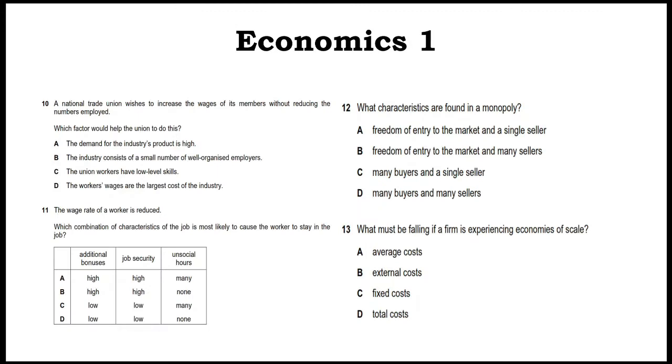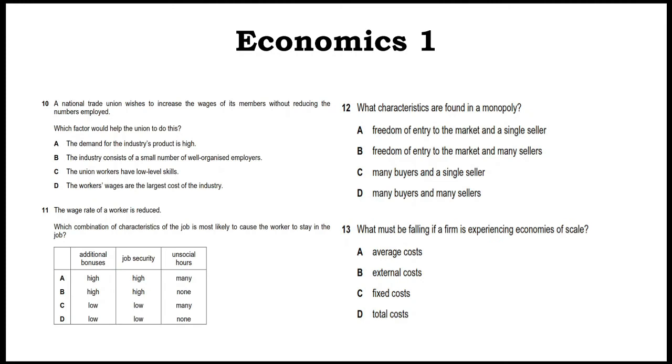Then comes a national trade union which wishes to increase the wages of its members without reducing the numbers employed. In this particular case, which factor would help the union to do this? The demand for the industry's product is high. When the demand for the industry's product is high, it means the demand is inelastic. Only then can workers' wages be afforded by the firms. This is the option, but why not the others?